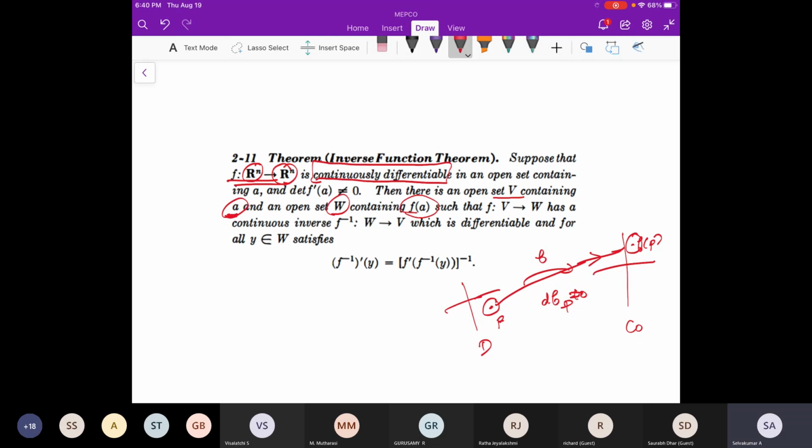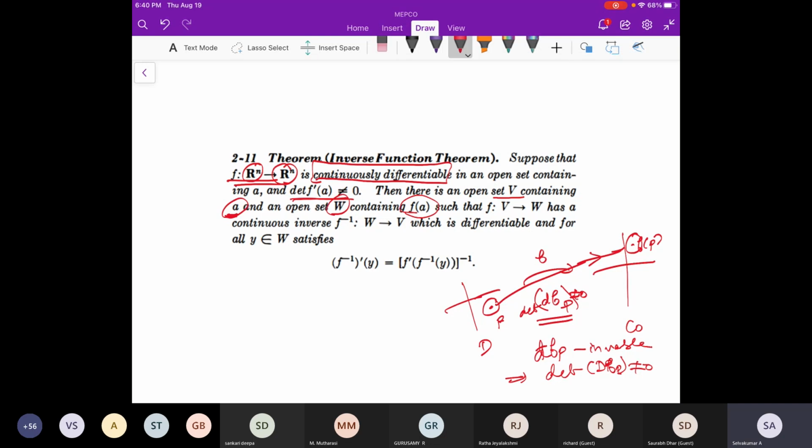So here we are getting local invertibility whenever the derivative is non-zero. The same thing is true for R2 to R2 functions also. Sorry, what matters is the determinant of the derivative map. If the determinant of the derivative map is non-zero, that means the linear transformation we are getting is invertible. Then local invertibility exists around that point P. That is what the theorem is saying.